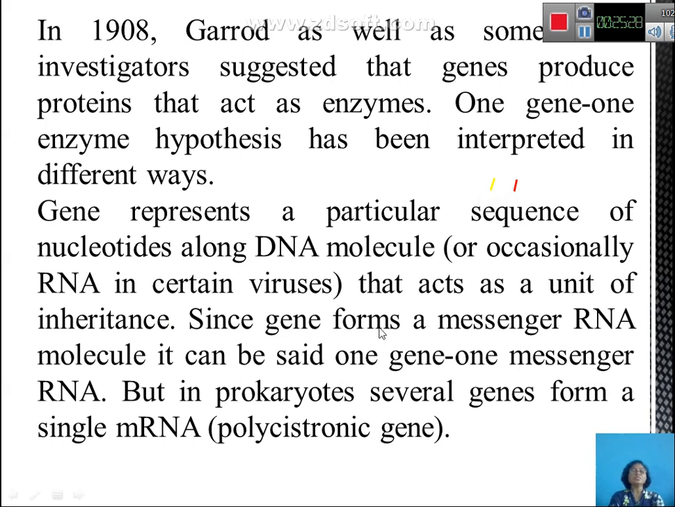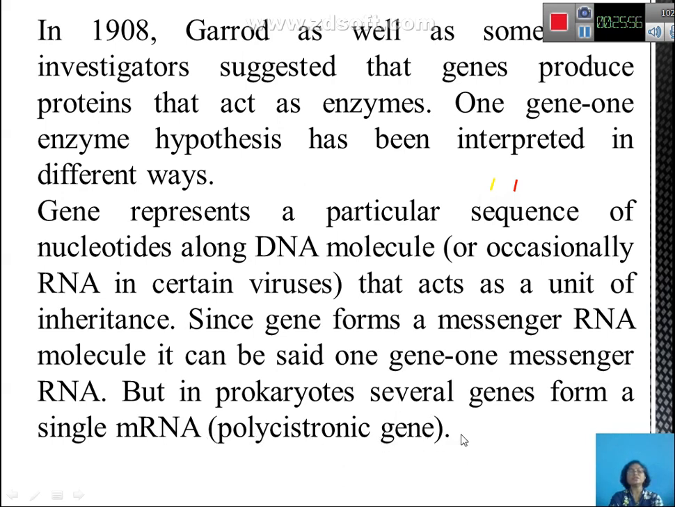Since a gene forms a messenger RNA molecule, it is said to be one gene, one messenger RNA. But in prokaryotes, several genes form a single messenger RNA because they are located contiguously, and that contiguous set of genes forms a messenger RNA, which is therefore called a polycistronic messenger RNA because you have many genes.